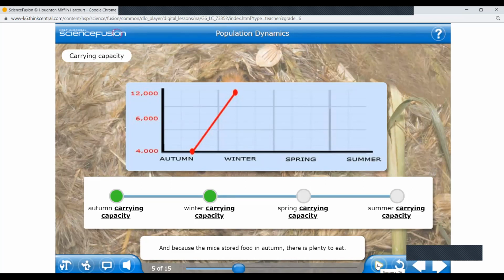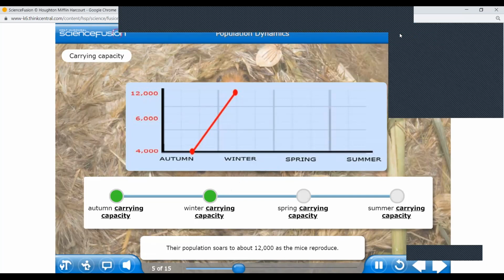So just to maintain the internal condition, they need to hibernate, but most of the mice know how to store the food. In autumn, there is plenty to eat. Therefore, the carrying capacity for the mice is higher in winter than in autumn. Their population soars to about 12,000 as the mice reproduce.